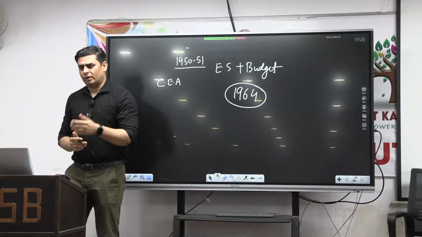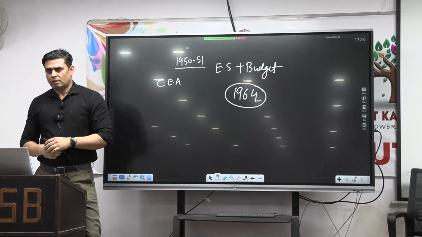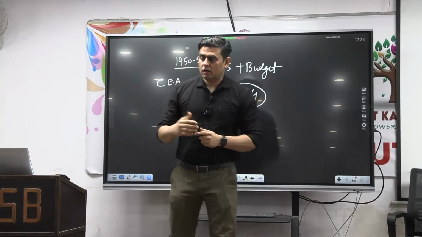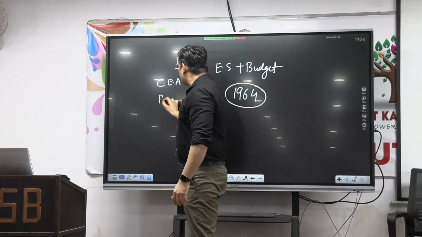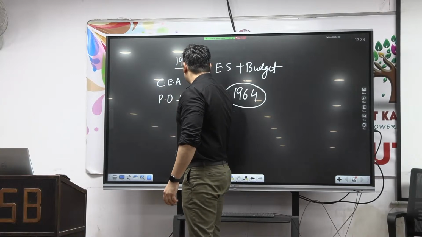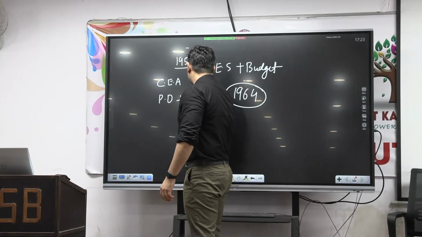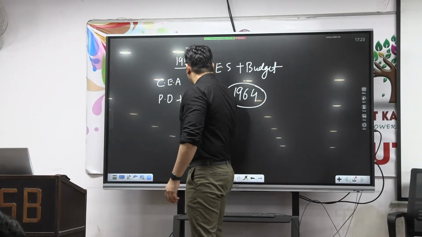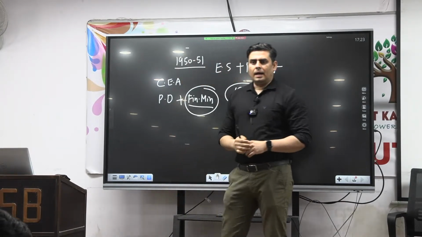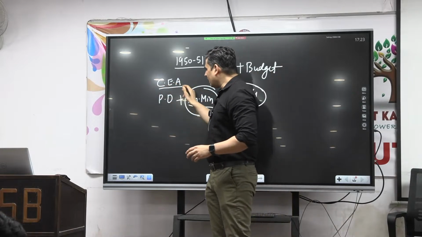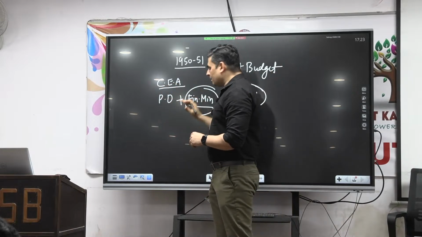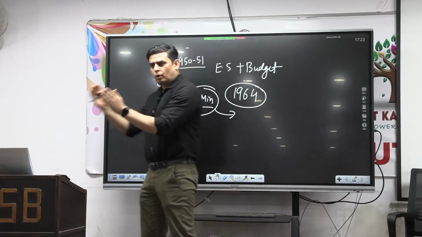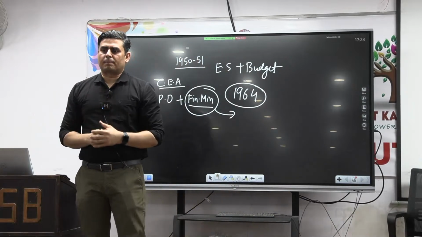This Chief Economic Advisor works very closely with the Prime Minister's office plus the Ministry of Finance, better called FinMin. Fine. And this Chief Economic Advisor works with the Ministry of Finance, and through him, this survey is being prepared.